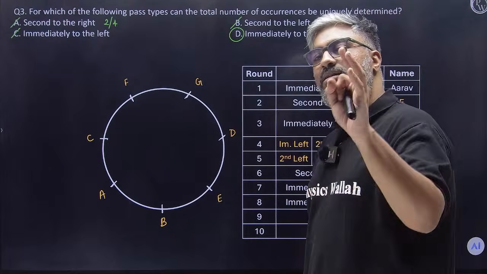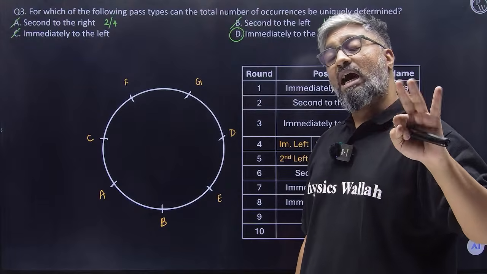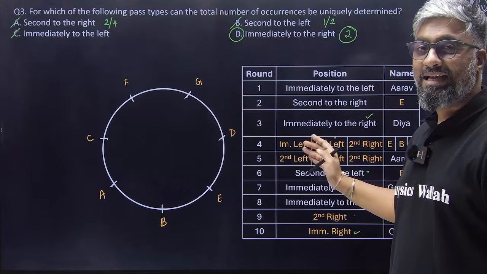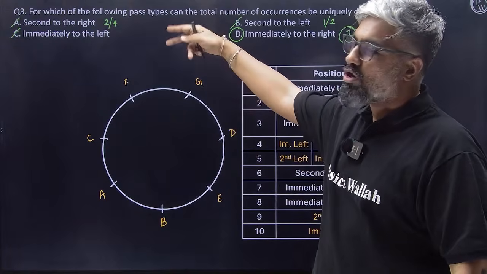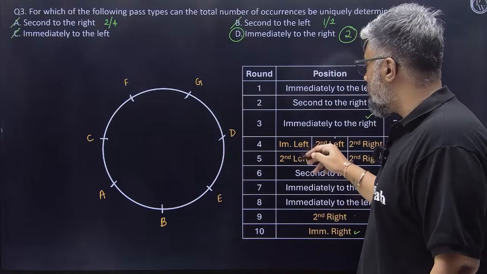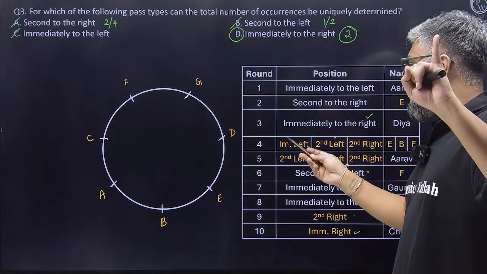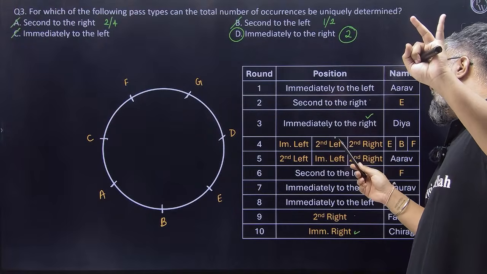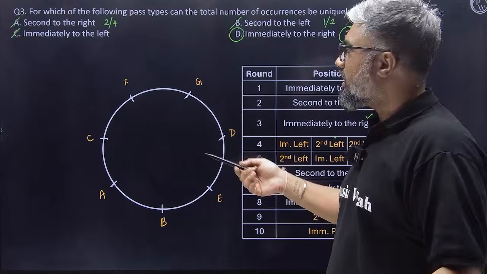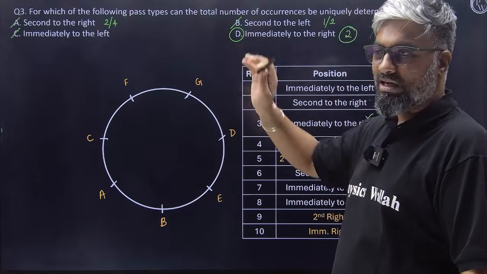So these 3 marks that you're getting come after putting in a lot of effort trying to figure out the 3 cases. And what we have done is gone option by option. You don't have to. You can clearly eliminate all the moves that are made here. Immediate left can be eliminated, second left can be eliminated, second right can be eliminated. So 3 moves are eliminated. The last one is going to be immediate right. That's our answer. That's it.